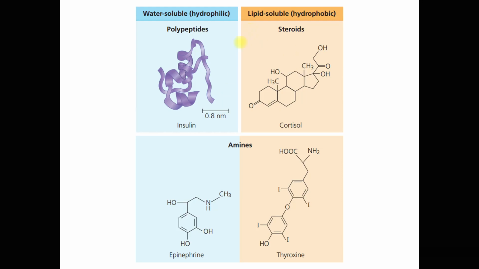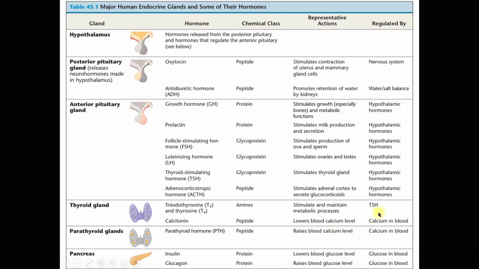Amines, on the other hand, display both. Some amines are water soluble, like epinephrine. Some amines are lipid soluble, like tyrosine. These are all the examples of the hormones that we have inside our body,